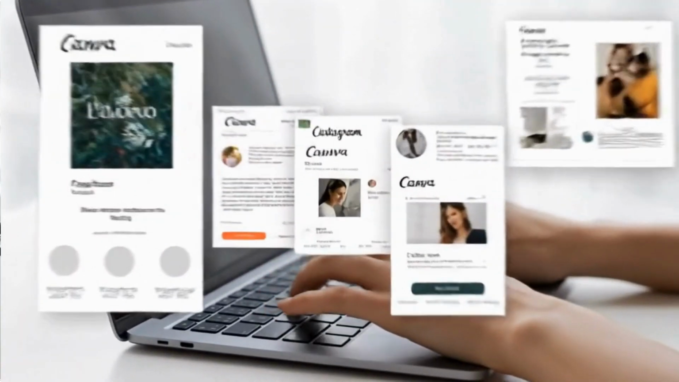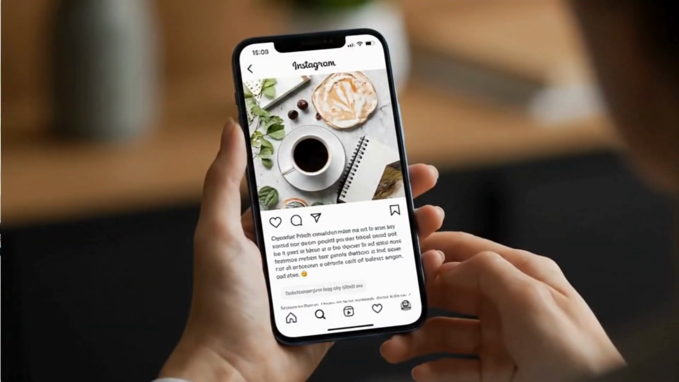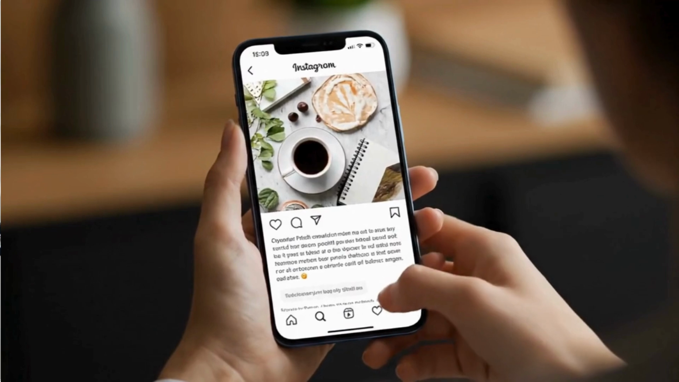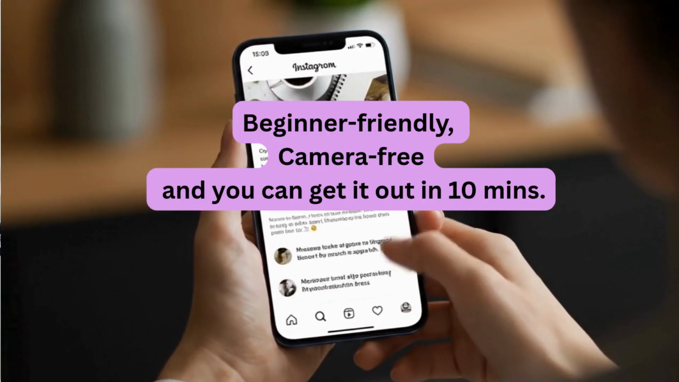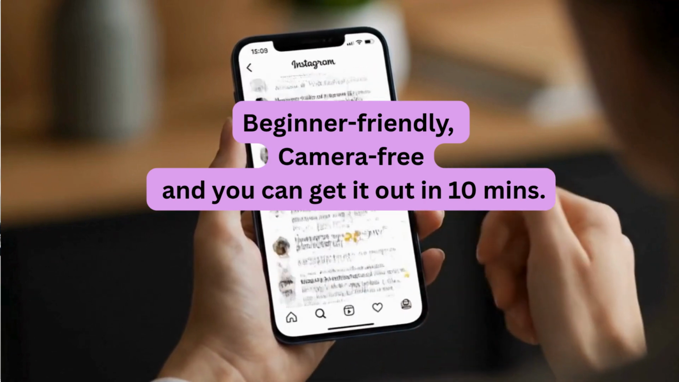You don't need expensive equipment. You don't need previous marketing experience. And you certainly don't need to spend hours every day trying to work out what to post. It is beginner-friendly, camera-free, and designed to help you get started in as little as 10 minutes.